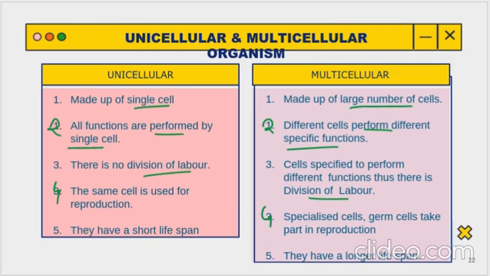And obviously, unicellular organisms have a short lifespan. Why? Because they just have one cell. They just have one cell, so what will be their lifespan?